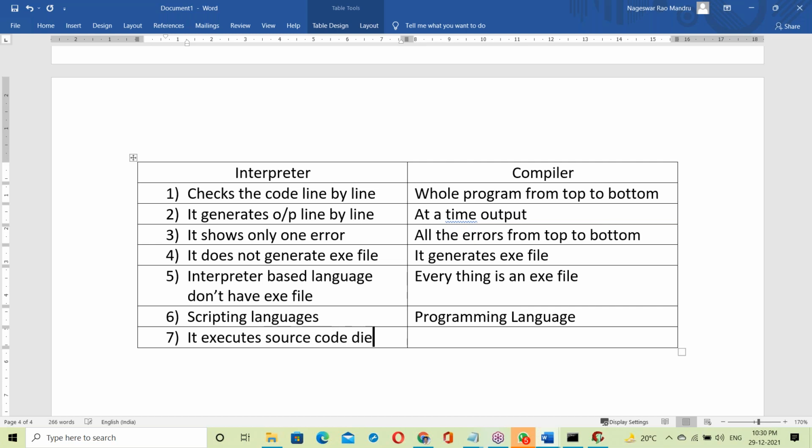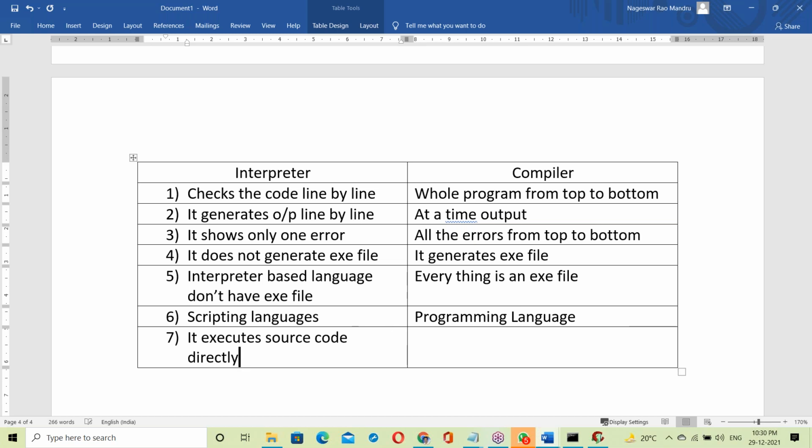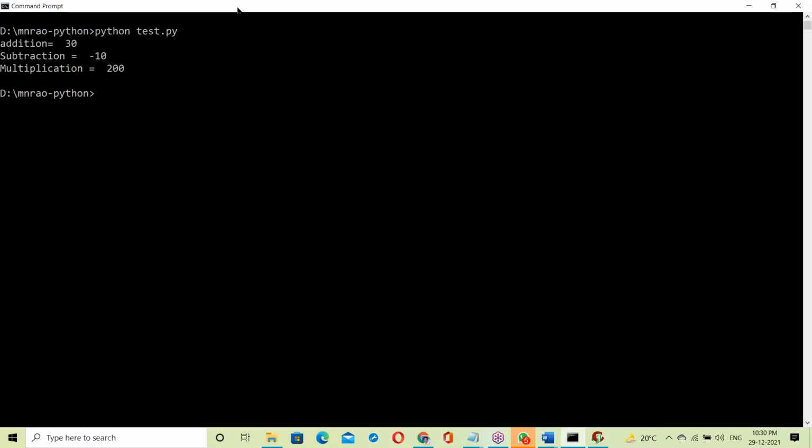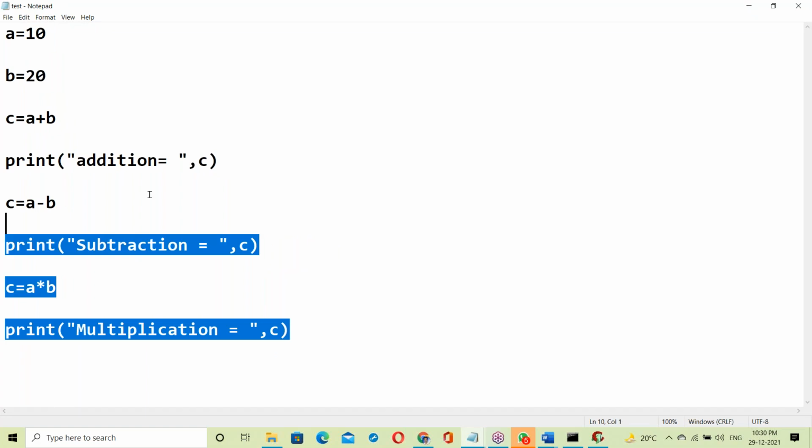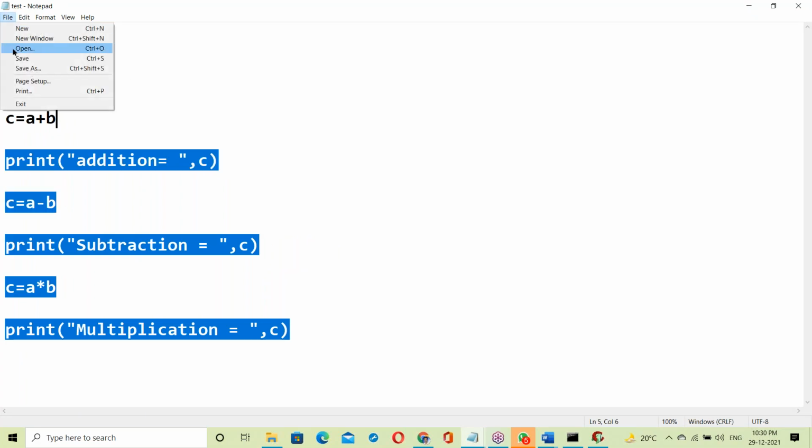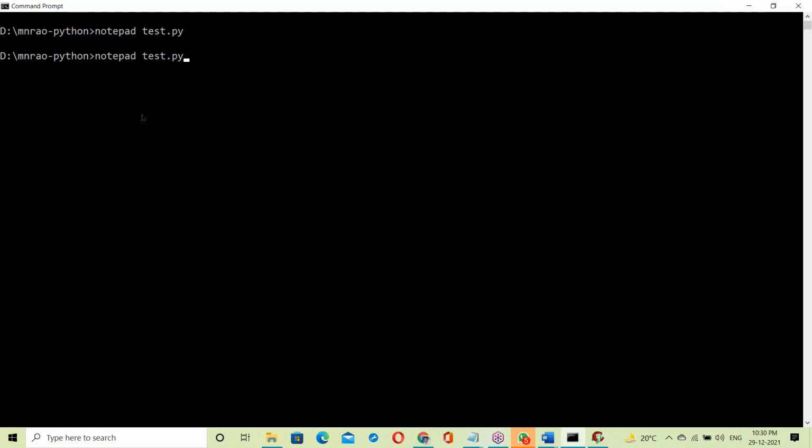It executes source code directly. In the case of Python, these are source codes. It's a Python source code, right? The source code is executed directly. No error checking, nothing, direct execution here. Yes, no exe file. Directly our source code.